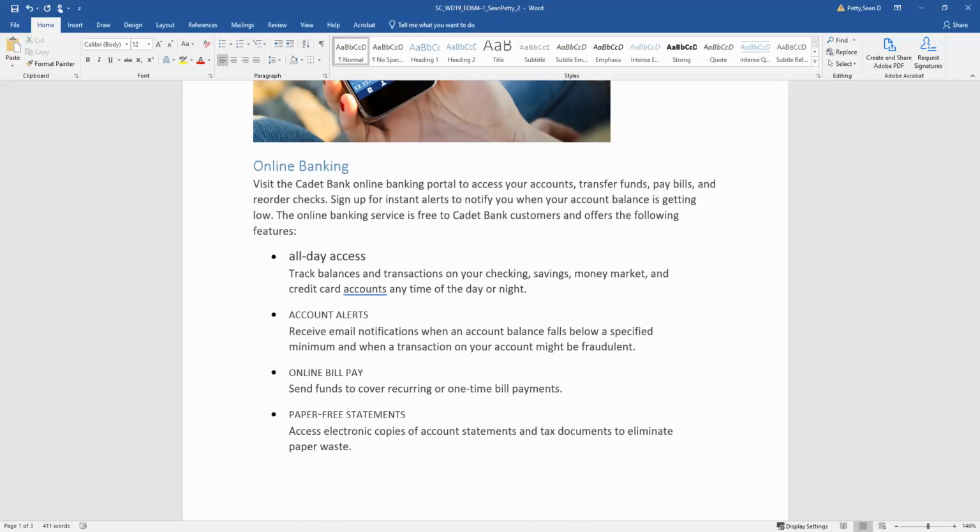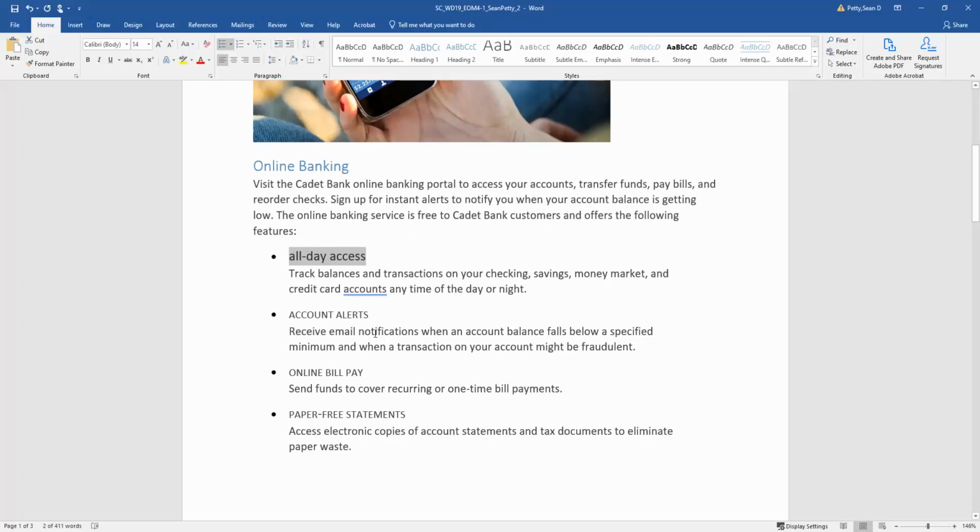So step number 3, format the text all day access in small caps to match the formatting of the other list items on the page. So here's all day access. Now notice it is different than what these look like, right? These all look like they're in a different font.